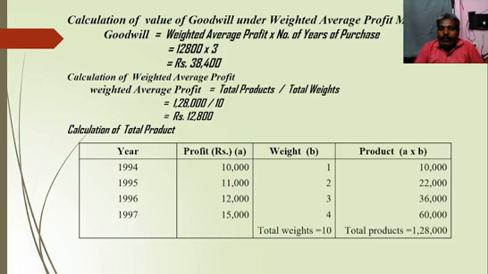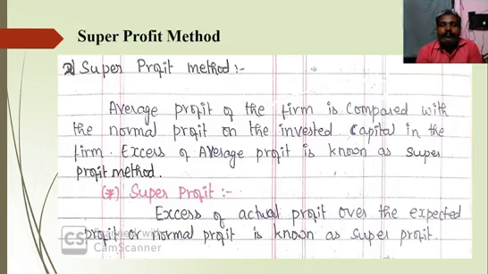With the help of total products and total weights, we should calculate weighted average profit. So 1,28,000 divided by 10, that means the weighted average profit is rupees 12,800. With the help of weighted average profit, we will calculate goodwill. So 12,800 into 3, that means we will get the value of goodwill is rupees 38,400.